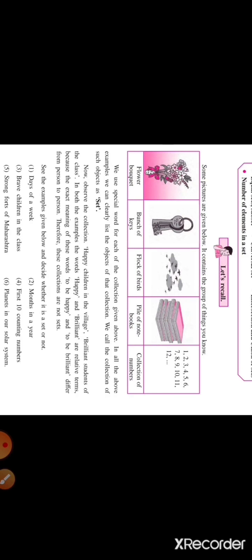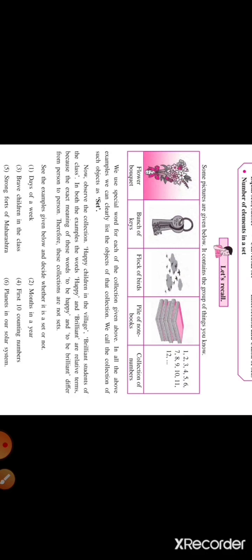Here as well we can count the number of months in a year, so this is an example of a set. Next, brave children in the class. Here the word brave is a relative term. It can differ from individual to individual, so we can say this is not an example of a set.